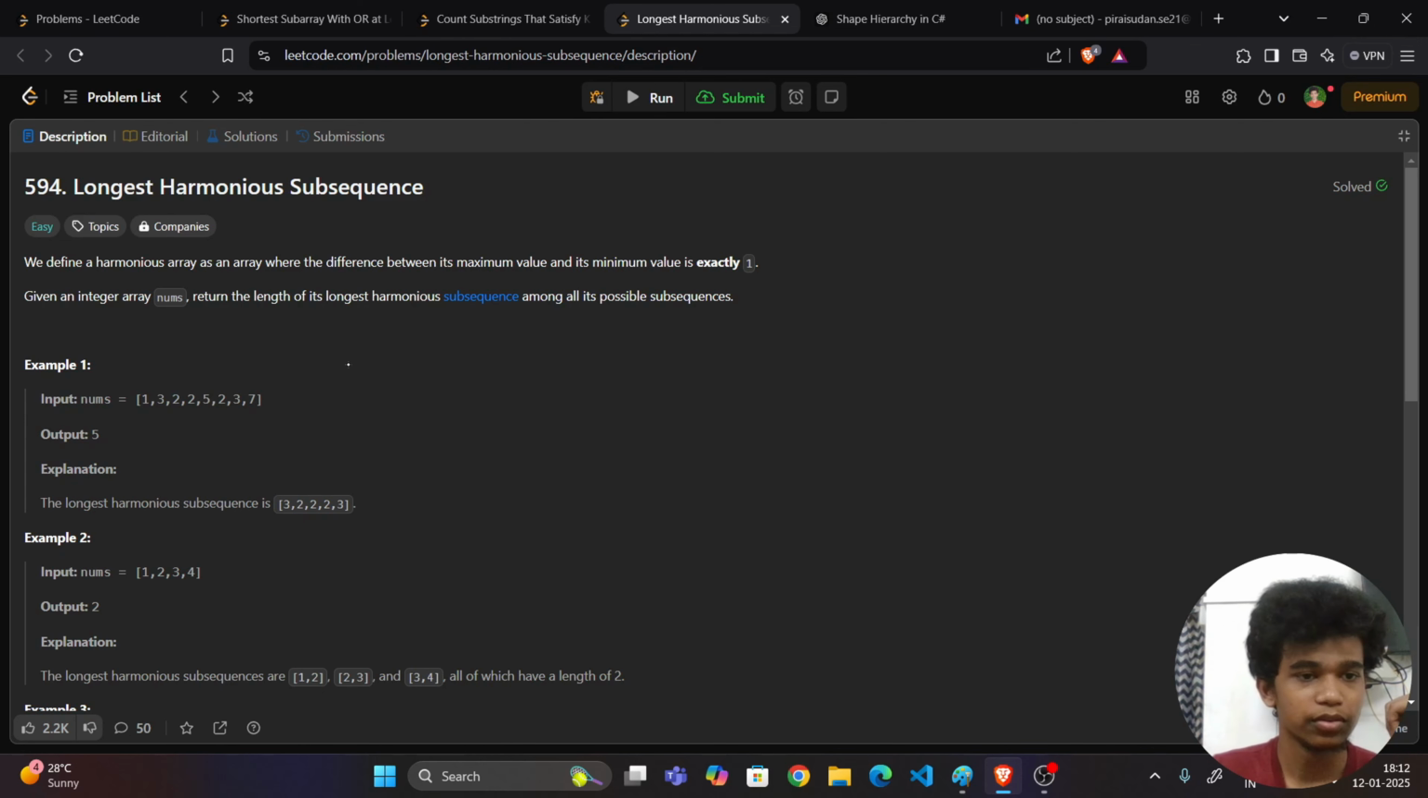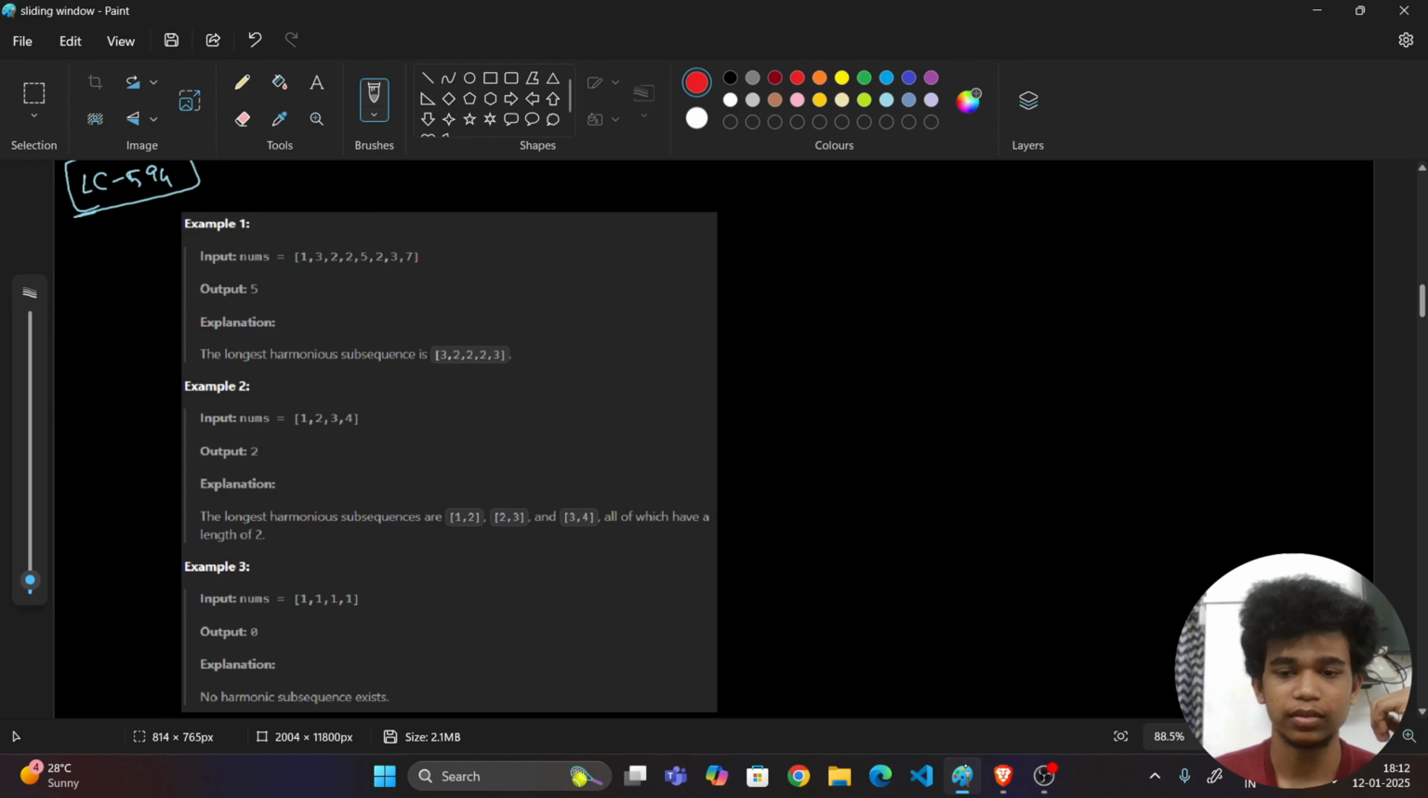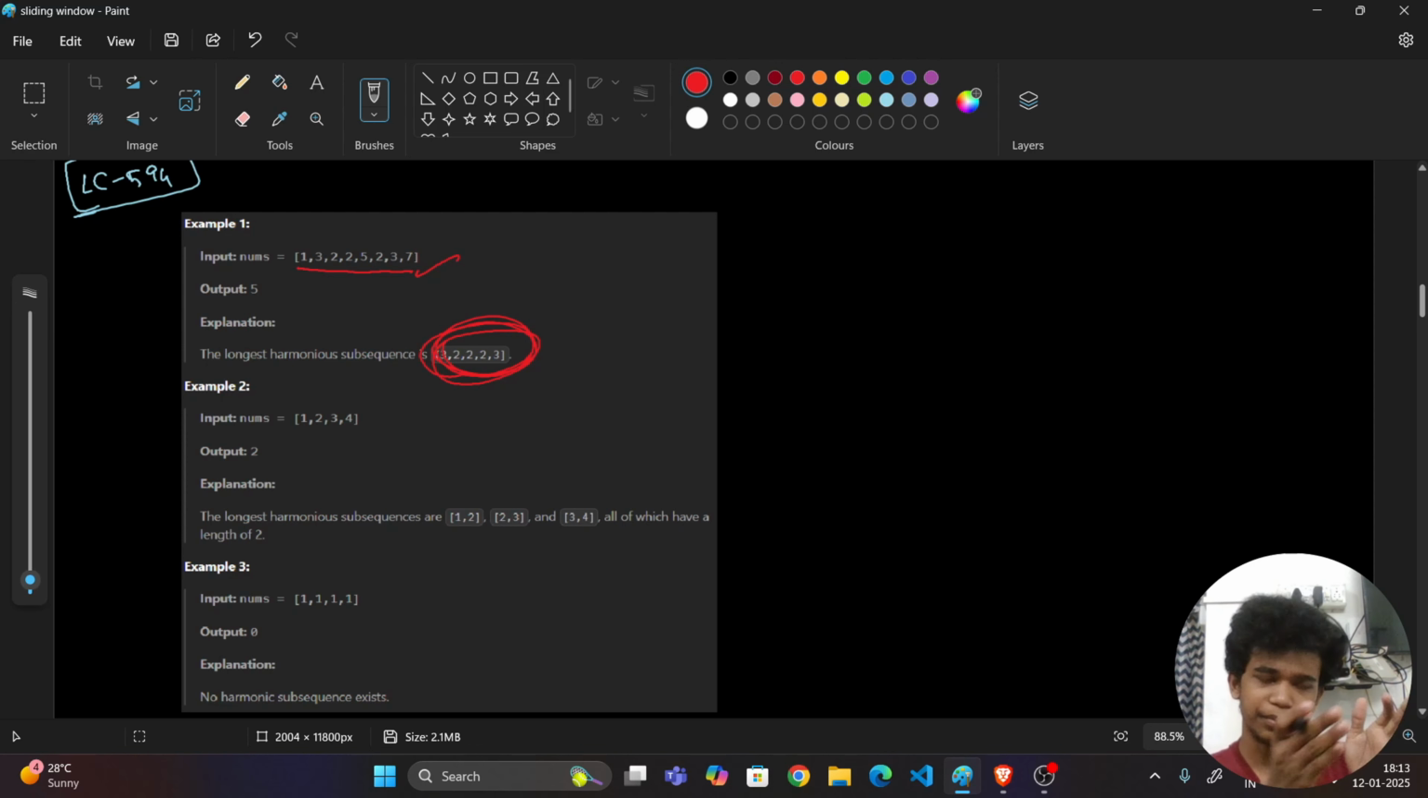Fine. So just see this example. This is the array they have given. What is the longest possible harmonious subsequence we can get? I can say this is the longest harmonious subsequence I can get. What is a subsequence, first of all? If I give an array like this, then a subsequence is a subset of this array whose elements are in order. It need not be contiguous.